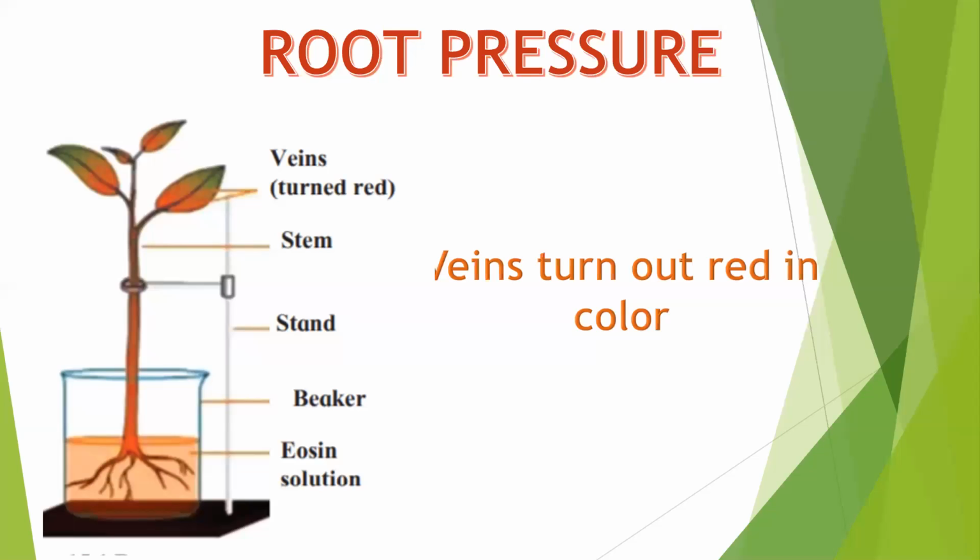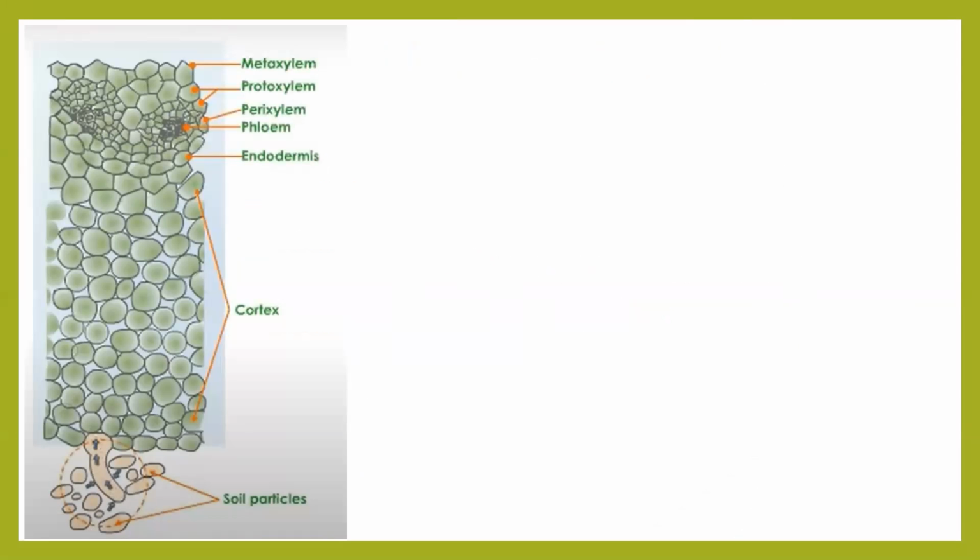Yes. Okay. Now let's go and see the diagram, to understand the cells a little better. What you need to ignore are the first labelings called metaxylem, protoxylem. I don't want you to focus on this. I want you to focus at the bottom of the diagram. Here at the bottom of the diagram, the circular ones are the soil particles. And this curved one is nothing but your root hair.